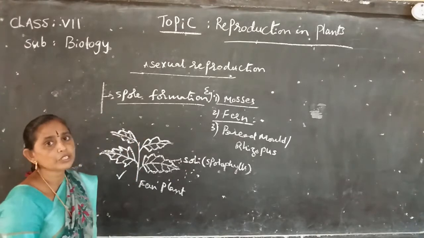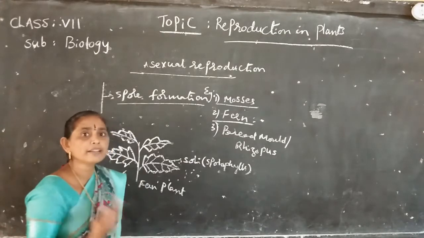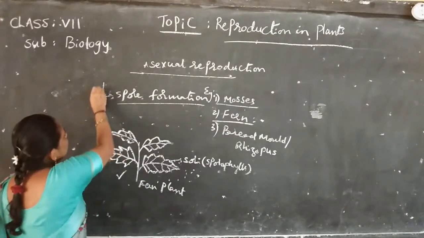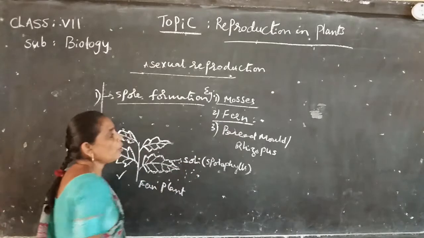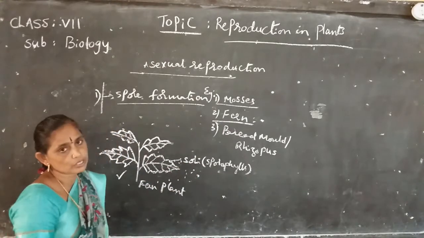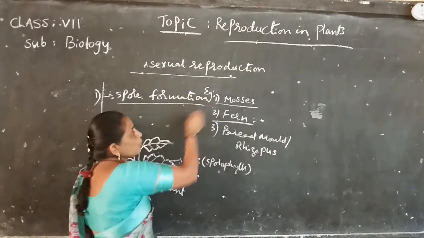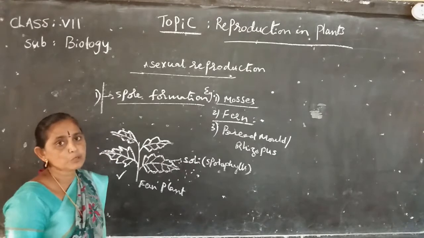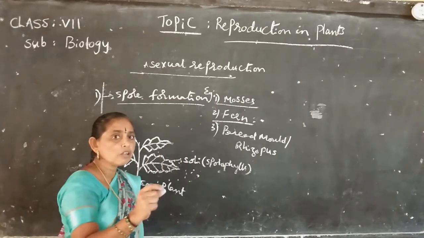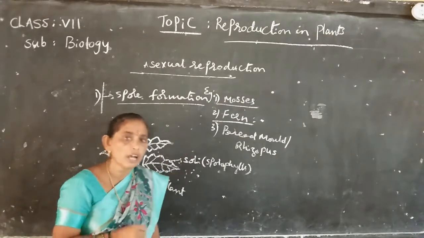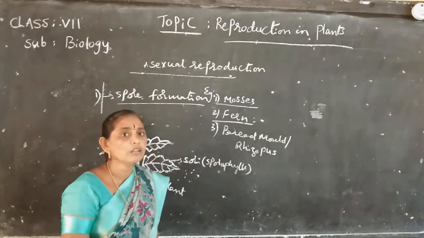Asexual reproduction has different types: spore formation, fragmentation, budding. The first one is spore formation. Examples: moss plant, fern plant, bread mold, otherwise called rhizopus. Bread mold is a fungus. The moss plant produces spores in a capsule. When the spores are matured, the mouth of the capsule breaks down, all spores come out and spread around the moss plant. Under favorable condition, each spore develops into a small moss plant.